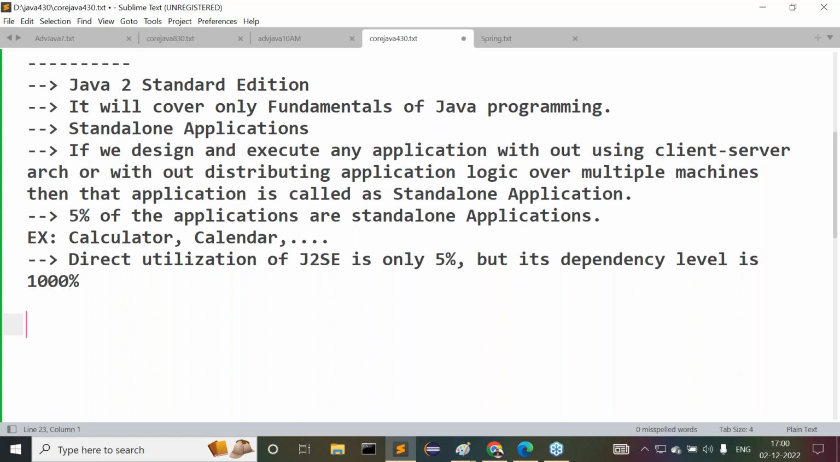This kind of question you may ask me. Don't worry, I'll give you clarity. Let us take one small story, and by that you will get some clarity. Again, please remember my statement: direct utilization of J2SE is only 5%, but its dependency level is 1000%. What is the meaning of it? A small example. Try to concentrate here.